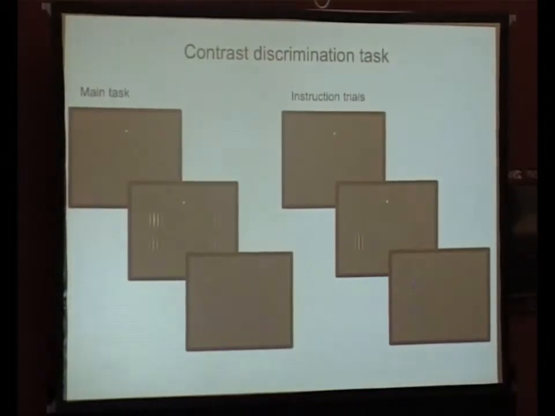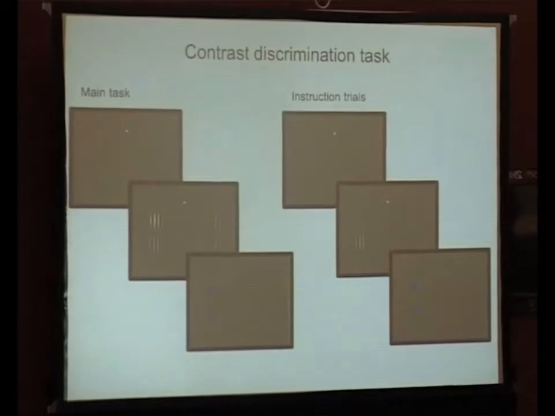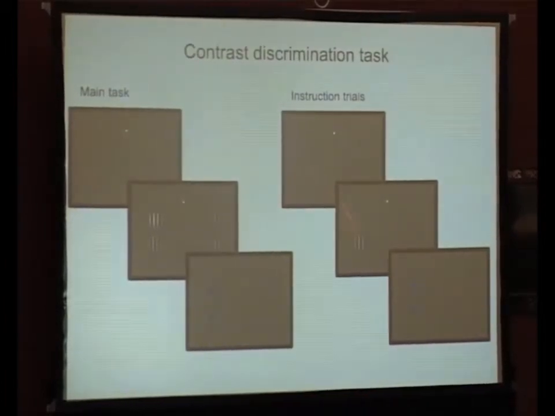But given that this is a contrast discrimination task, why don't you simply sort your neurons according to where their contrast thresholds or C50s, for example, are? That would be another way to do it. I think that would be a reasonable thing to try. We haven't done that yet. We like this because what it asks within the context of this task is how much information these neurons have in support of one choice over another. And we think that this captures that question fairly well.